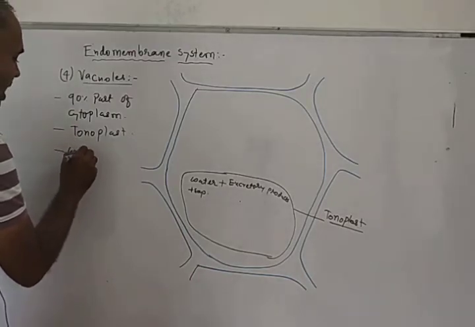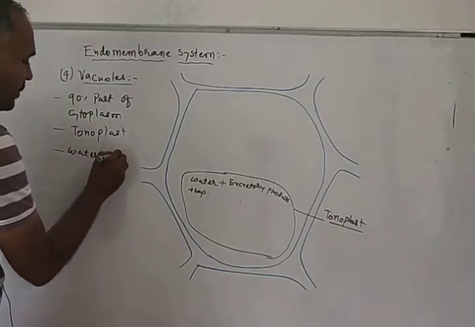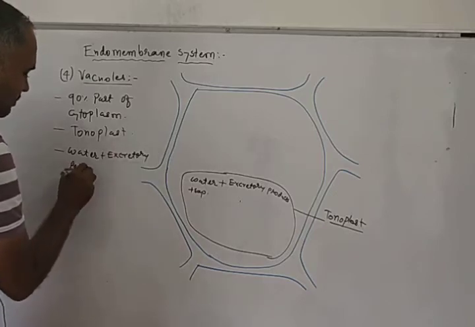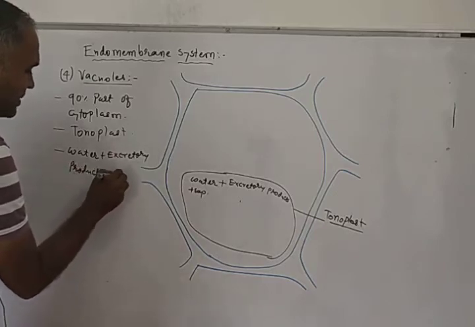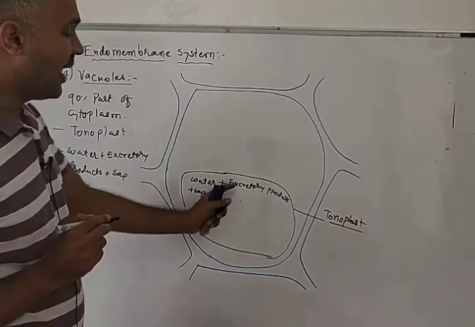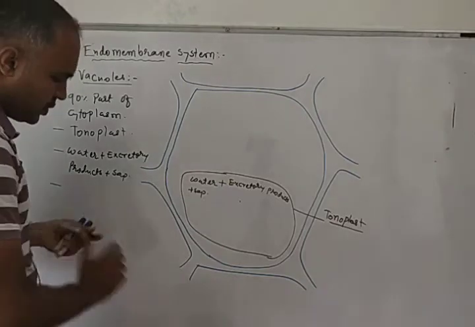They have water, they have excretory products, and they have sap inside. Vacuole has water, excretory product, and sap.